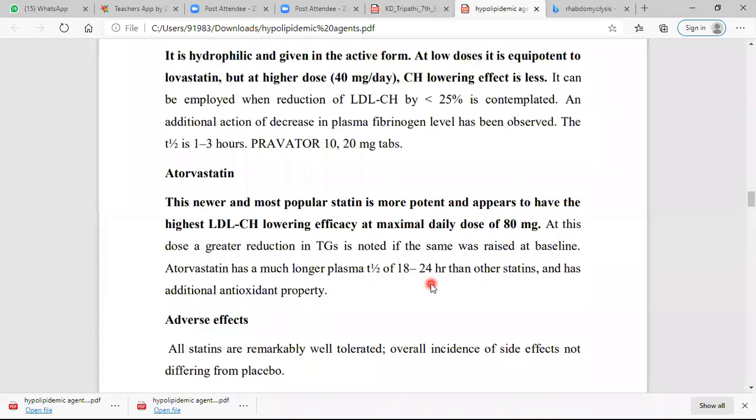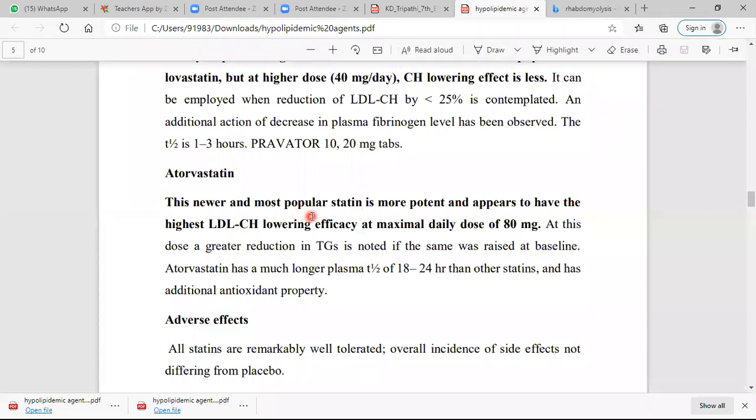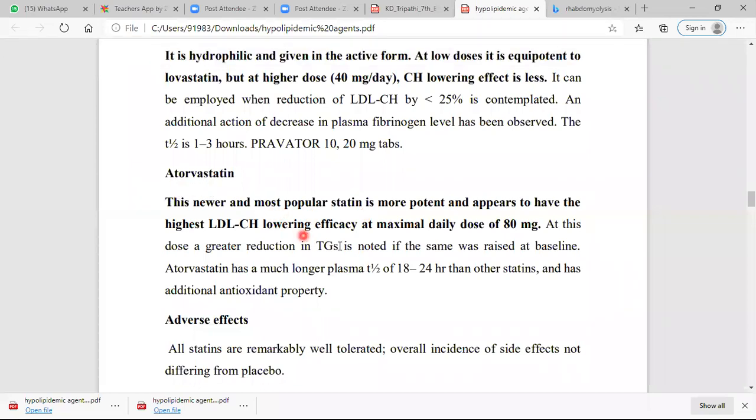Atorvastatin, the newer and most popular, is more potent and appears to have the highest LDL cholesterol lowering efficacy at the maximum dose of 80 mg. So it is the newer and most popular statin drug, called atorvastatin. A greater reduction in triglycerides is noted.